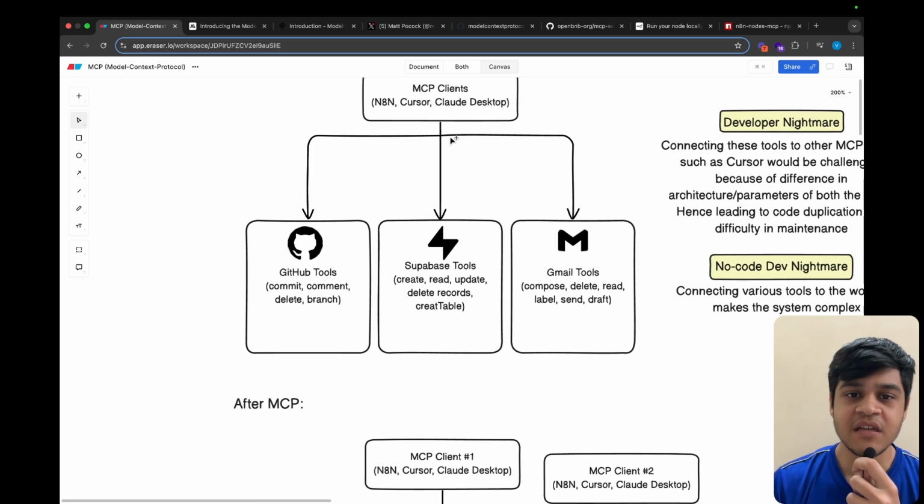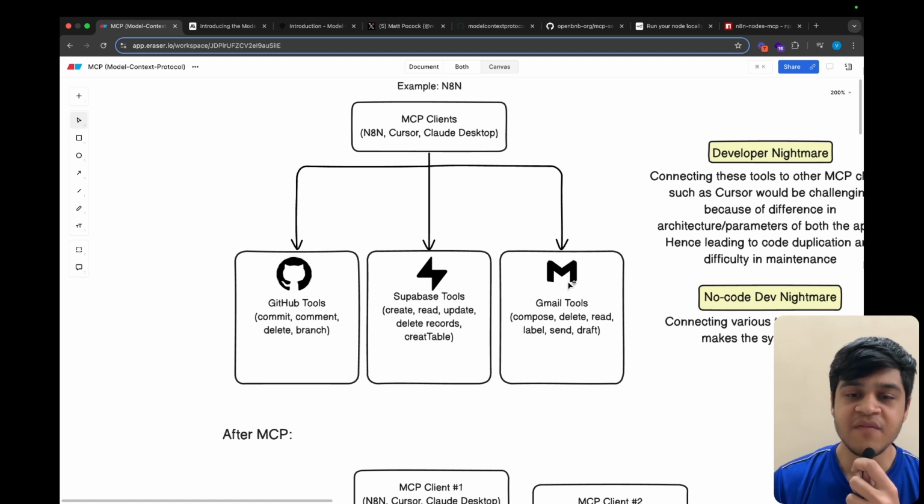Previously, we had various tools, for example GitHub tools and Supabase tools. In Supabase, the tools refer to the create tool, read tool, update tool, delete records tool and create table tool. Similarly, in GitHub there can be many tools, for example commit, comment, delete, branch. And in Gmail we have other tools such as compose, delete, read, label, send draft, etc.